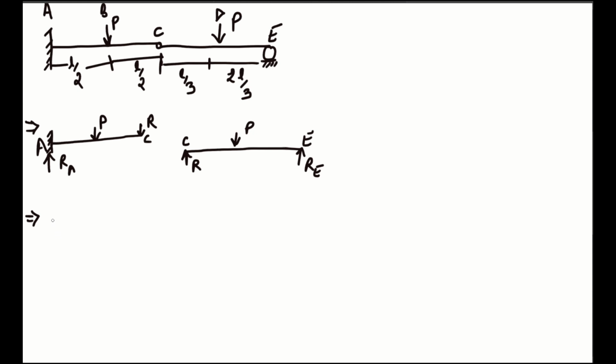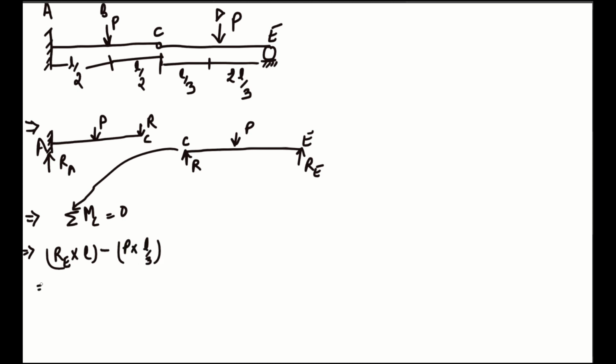So for calculating the reaction, first we take this beam and we put summation MC equals 0. So it will be RE multiplied by L minus P multiplied by L by 3, so RE will be 2P by 3.